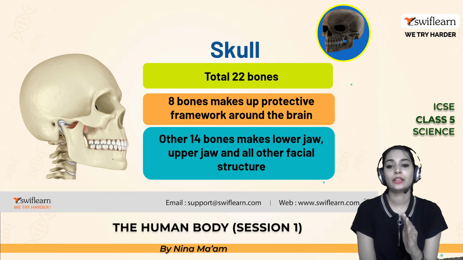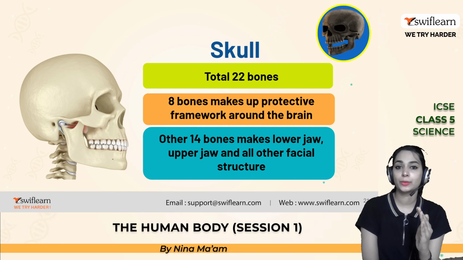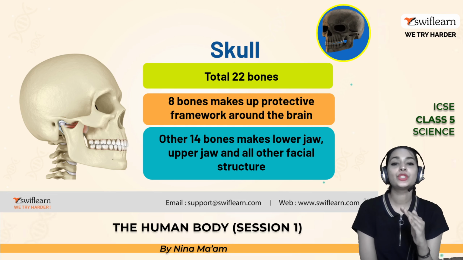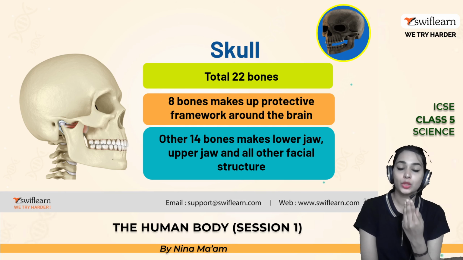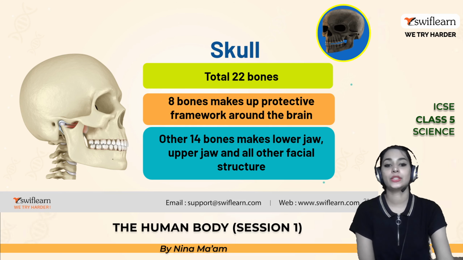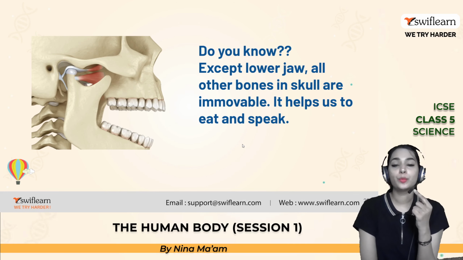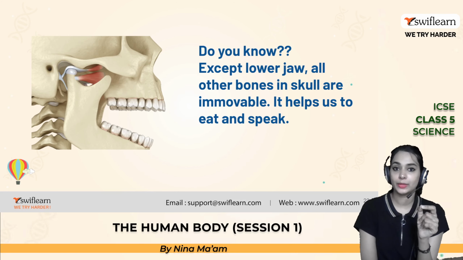The 8 bones are responsible for giving a protective framework around your brain, and the 14 bones make the lower jaw, upper jaw and other facial structures. And do you know, except the lower jaw, all the other bones in your skull are immovable. They are constant.